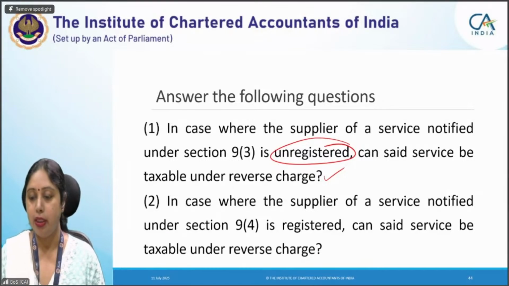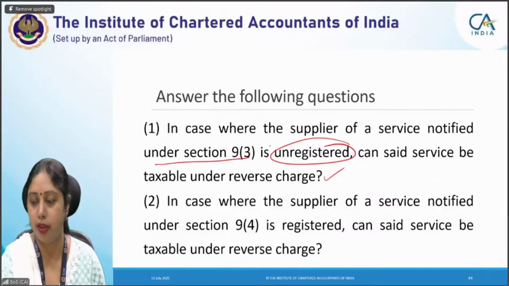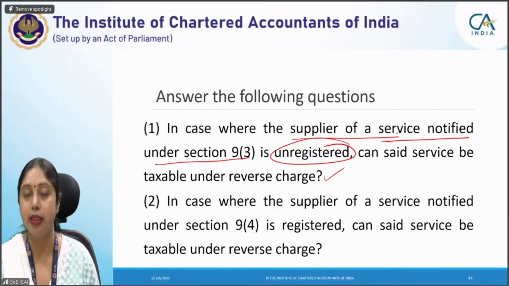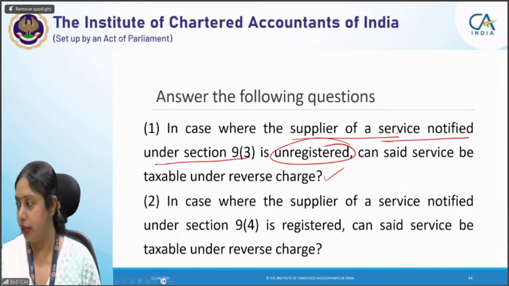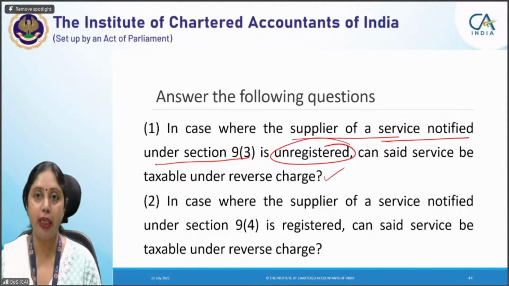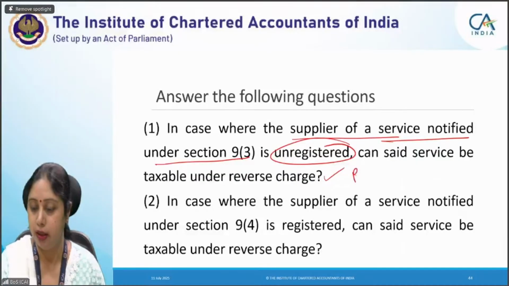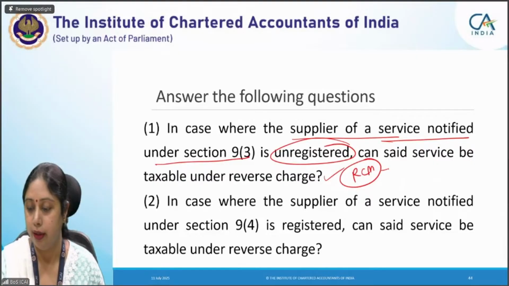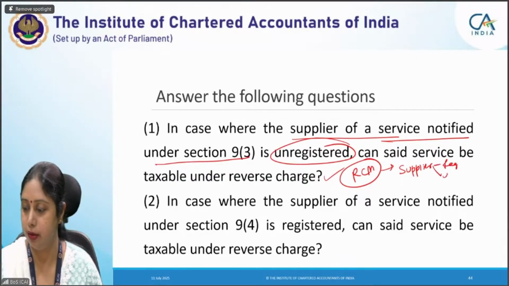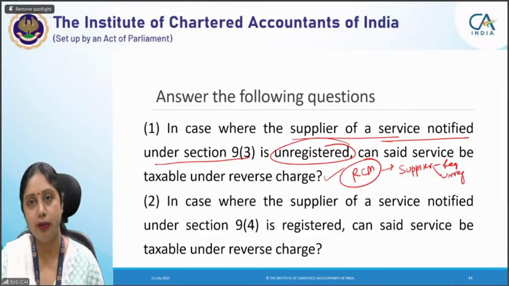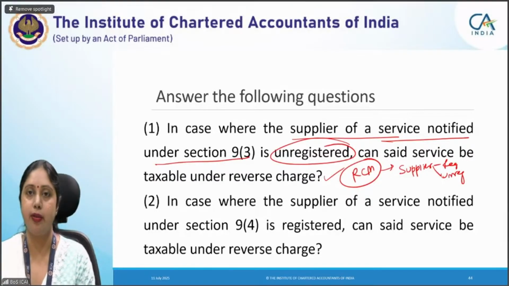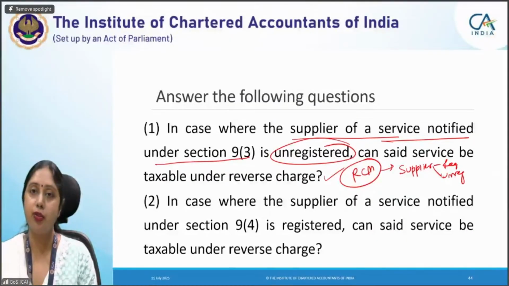Now, in case where the service is notified under Section 9(3) and your supplier is unregistered, that does not make a difference. Yes, Kirti, you have answered it correctly. In RCM, any service which is notified under Section 9(3), tax will be paid under RCM only, whether your supplier is registered or unregistered. Because the supplier is unregistered, what will happen? Recipient has to pay tax. Recipient will take registration, or if recipient is registered, it will pay tax on its own. Supplier does not have to pay the tax.